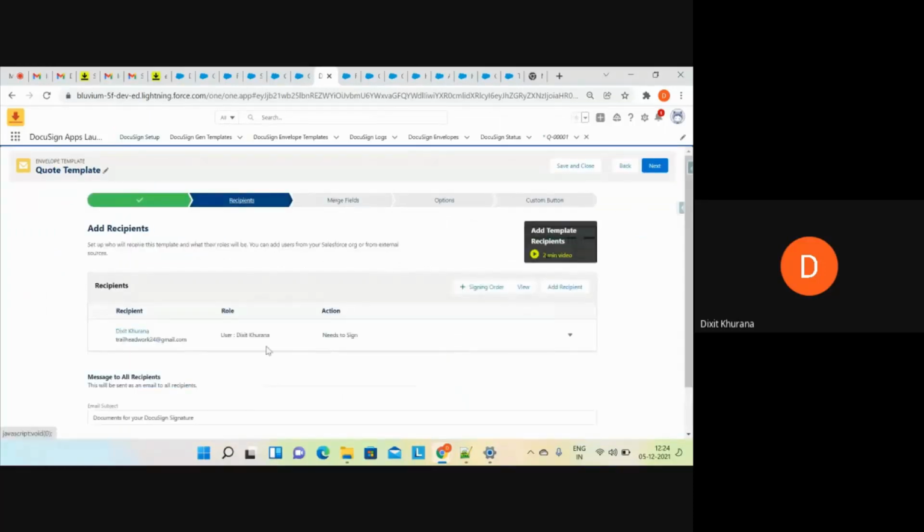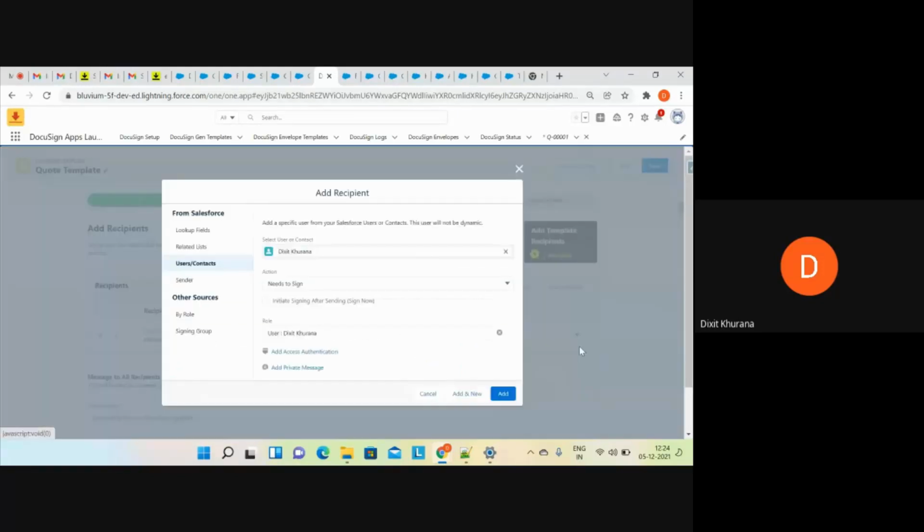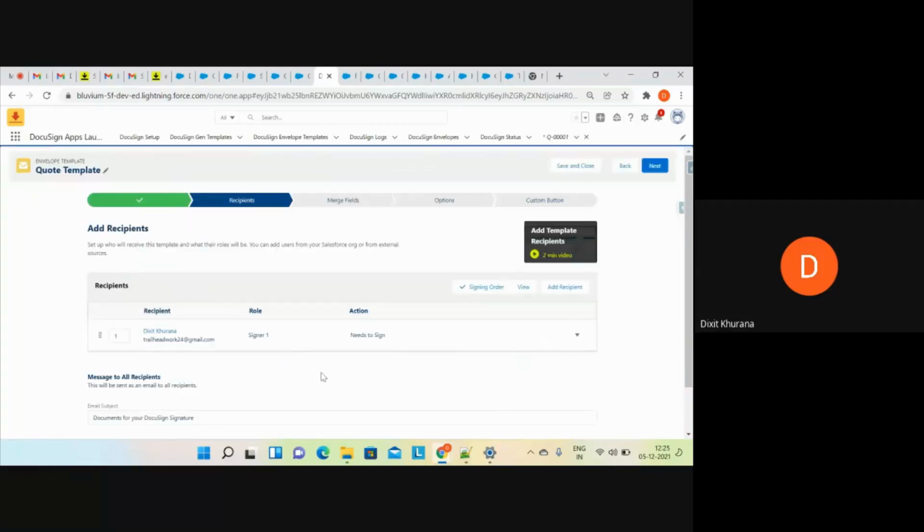Now if you go to recipients, you can see my role is user Dikshit Khurana, right? I'll click on edit. I have to specify the role as signer 1. Otherwise you won't be able to put those tags automatically on the signature flow. You just have to click on add. Let's suppose you have n number of users. You have to use signer 1, signer 2, signer 3, something like that.